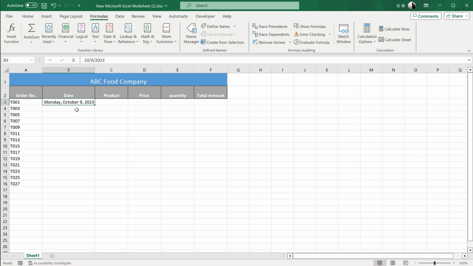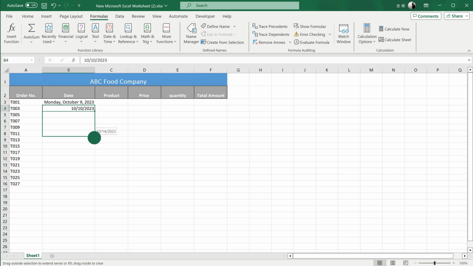Here I will introduce a very handy shortcut. If you need to enter today's date in a column, you can directly press Ctrl+; on the keyboard, then press Enter.